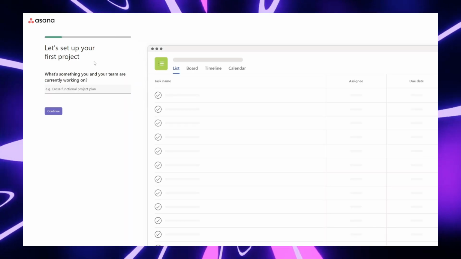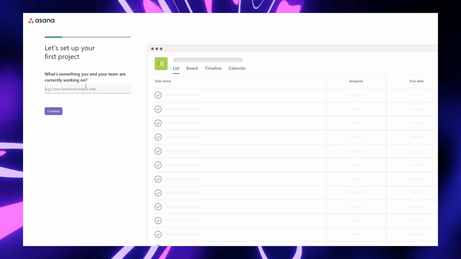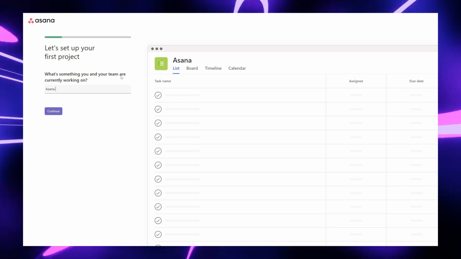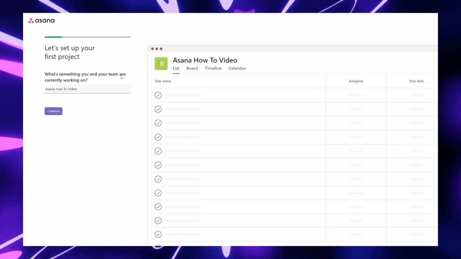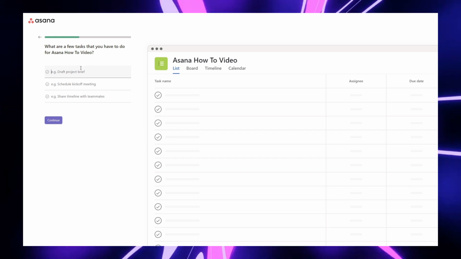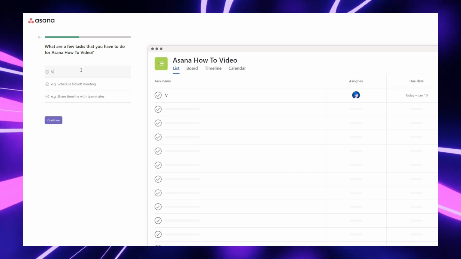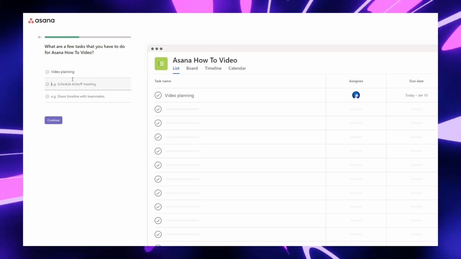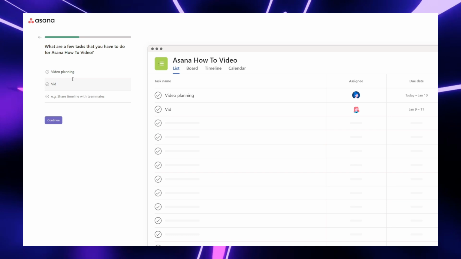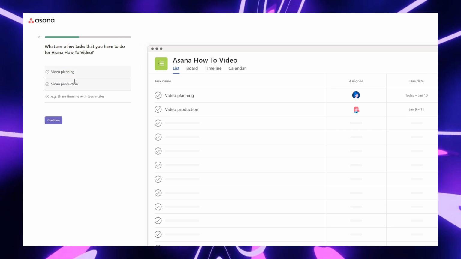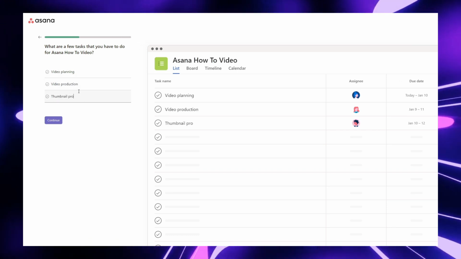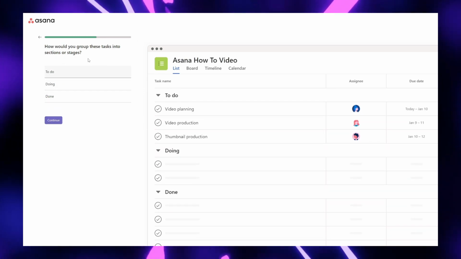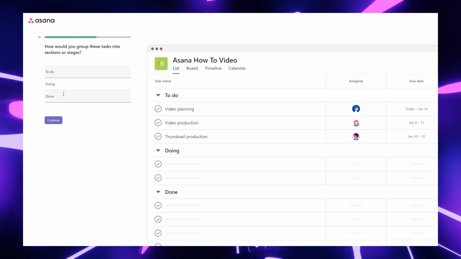Let's set up your first project. What's something you and your team are currently working on? So let's come over here and let's hit Asana how-to video. Continue that. What are a few tasks? Let's come over here to video planning, video production, thumbnail production. Hit continue. What would you group these tasks or assign to? To do, doing, and done. That sounds good.